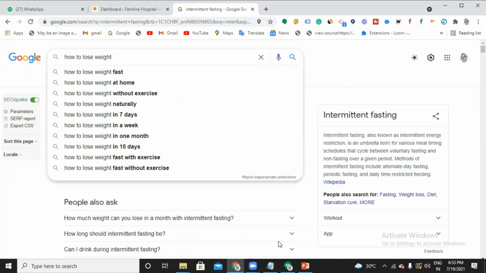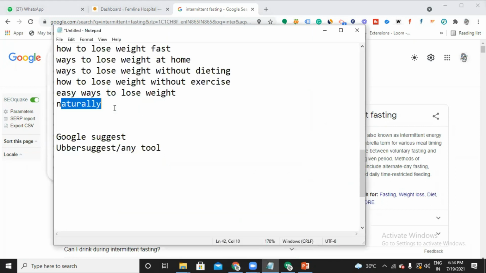So now Google is giving me suggestions. Why is Google giving you only these suggestions? Because these are the frequently searched keywords. That's the reason Google is telling you that you can also use these keywords for searching. So now I have taken some suggestions from Google, and I found one more phrase, which is naturally. That's okay.